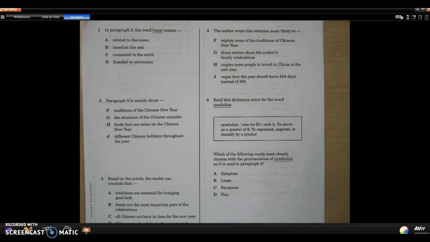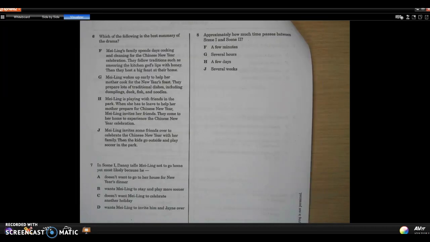Number 5. Read the dictionary entry for the word symbolize. Symbolize. Verb. 1. To serve as a symbol of. 2. To represent, express, or identify by a symbol. Which of the following words most likely rhymes with the pronunciation of symbolize as it is used in paragraph 4? A, symptom, B, lease, C, recognize, or D, fizz. 6. Which of the following is the best summary of the drama?